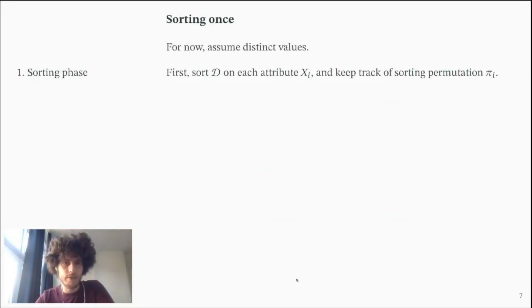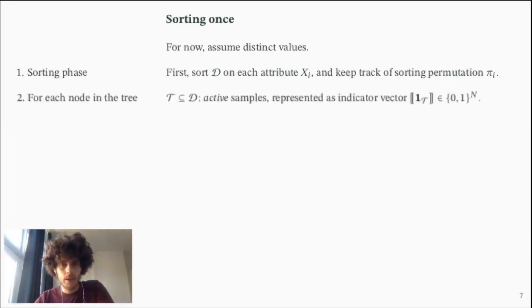Now, for now, just assume distinct values. In the next slide, we're tackling duplicate values, because this is an additional difficulty. And then for each node in a tree, we're going to keep track of the active samples. So for the root node, we are considering all rows, but after the root node, we're going to split into the left branch and the right branch. And for the left branch, we're only considering a subset of the rows.